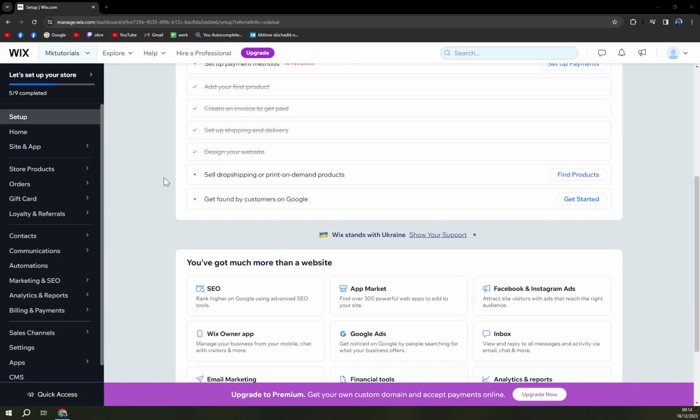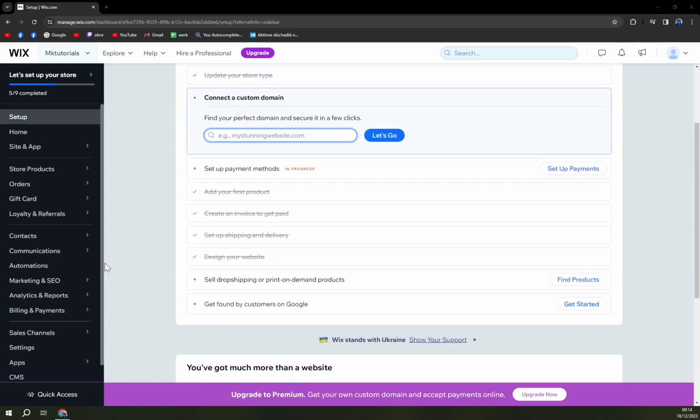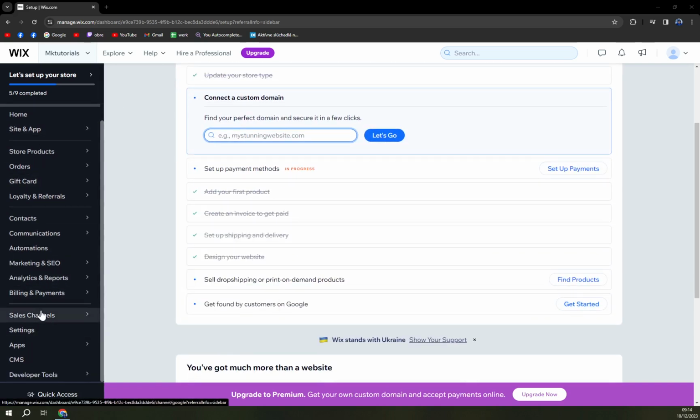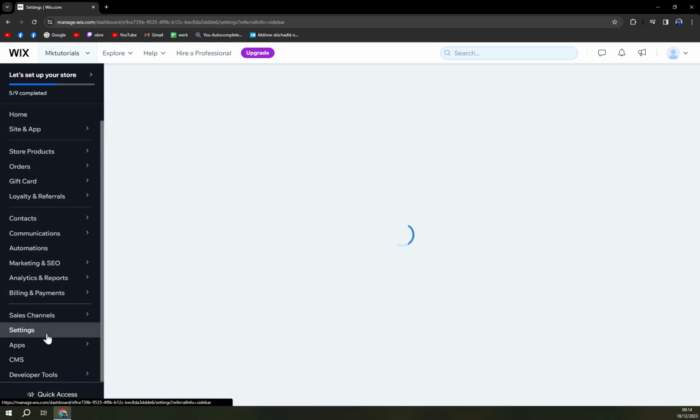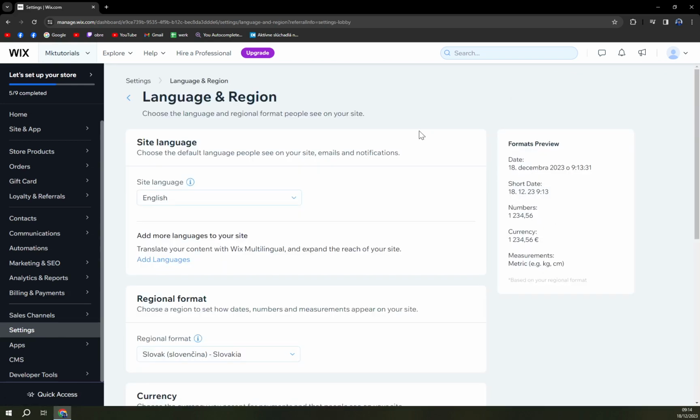So what we need to do is actually just a couple of steps. We want to focus on the left sidebar of our Wix dashboard. Click in here, and we have language and region. What we want to do now is fairly self-explanatory: click on language and region.